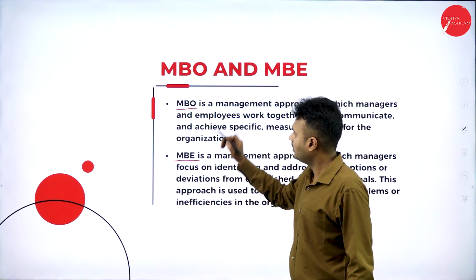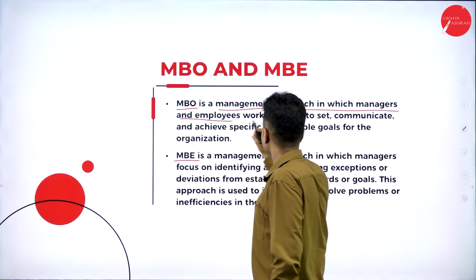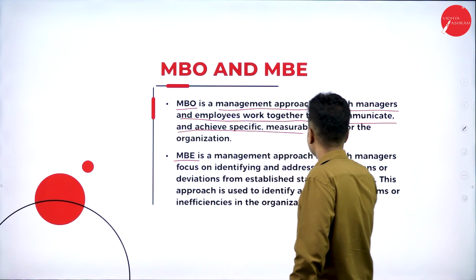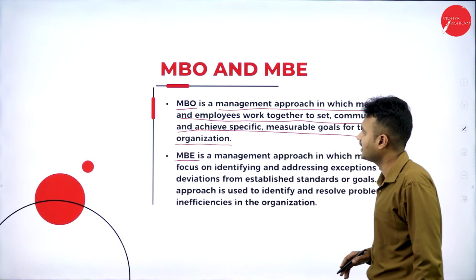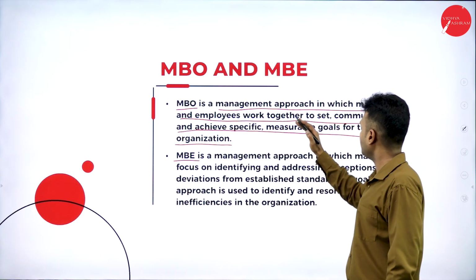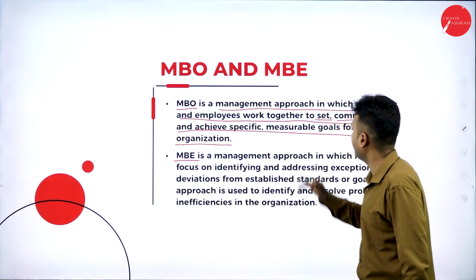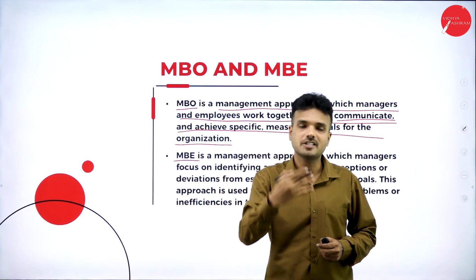What is this MBO? It is a management approach in which managers and employees work together to set, communicate, and achieve the specific measurable goals of the organization. So what it is going to say is that the managers and the employees work together to set, communicate, and achieve the specific measurable goals.